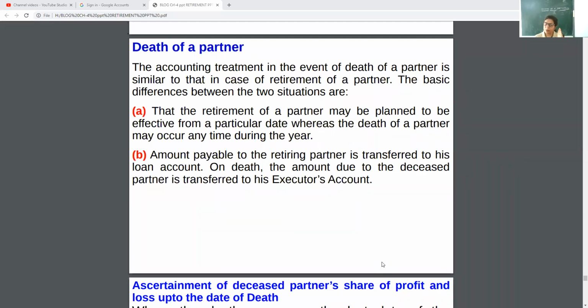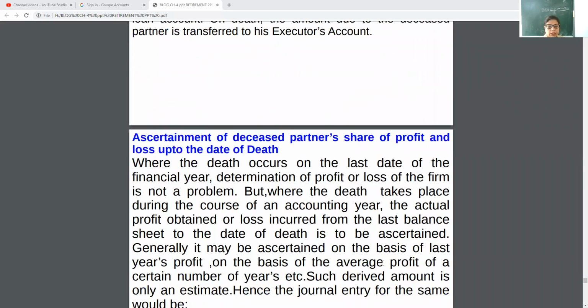Retirement is planned, a particular date is already decided, but the date of death is not decided. And the amount payable to the retiring partner is transferred to his loan account, while the amount due to the deceased partner will be transferred to his executor. Now the next.